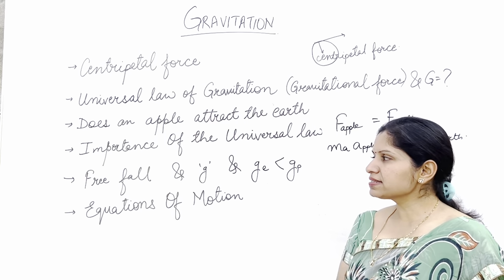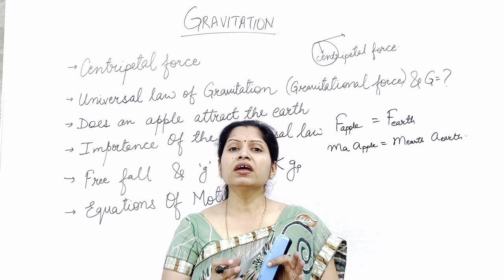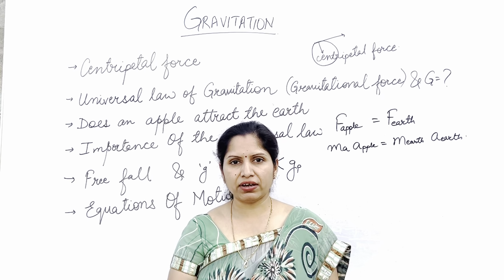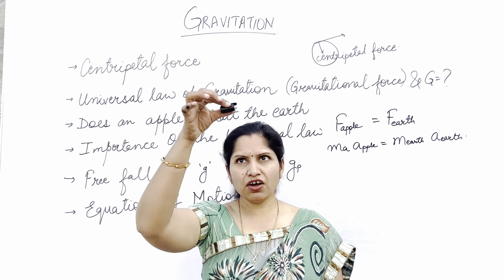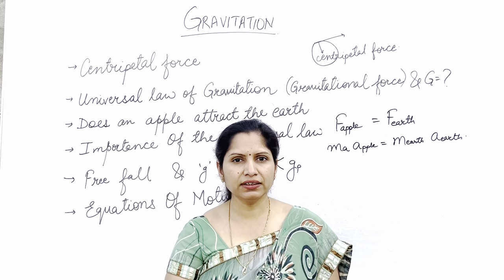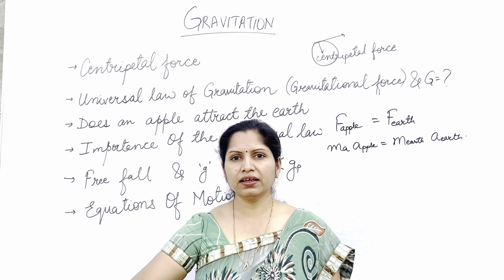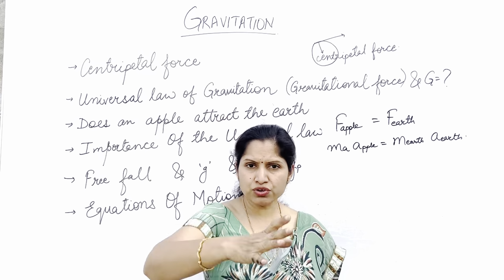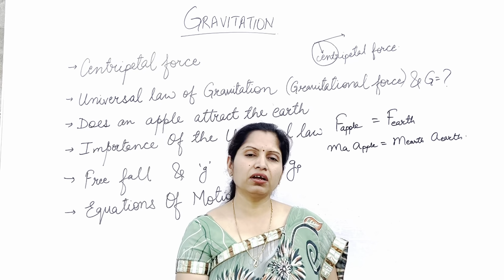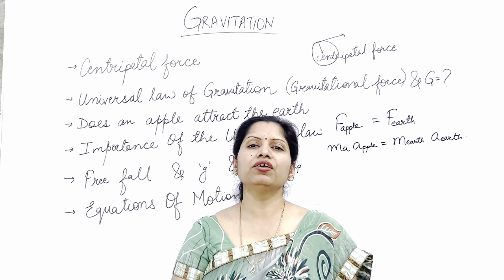Now next is the free fall. What is free fall? Whenever an object is falling towards the earth only under the effect of gravity. Suppose I leave the lid of my pen and it's falling just under the effect of gravitational pull of the earth. Such a movement is known as free fall. I'm not throwing something, I'm not putting any force on that object, I'm just dropping it, and it is coming under the effect of the gravitational force of earth only. Then it is known as free fall.